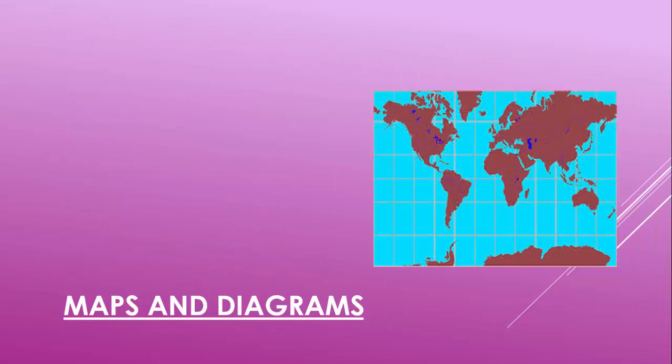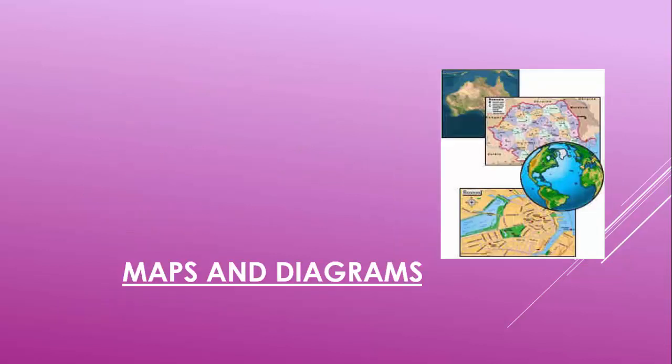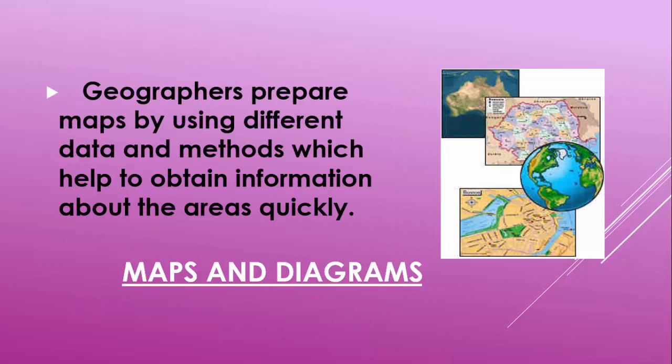As the chapter name is Maps and Diagrams, so first of all, we have a definition of map. A representation of the features of an area of the earth or whole of the earth on a flat surface according to a scale is called a map. Geographers prepare maps by using different data and methods which help to obtain information about the areas quickly.